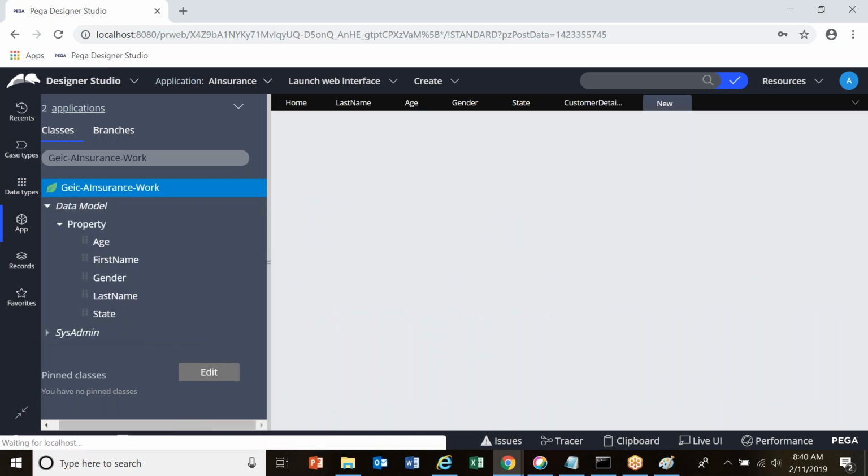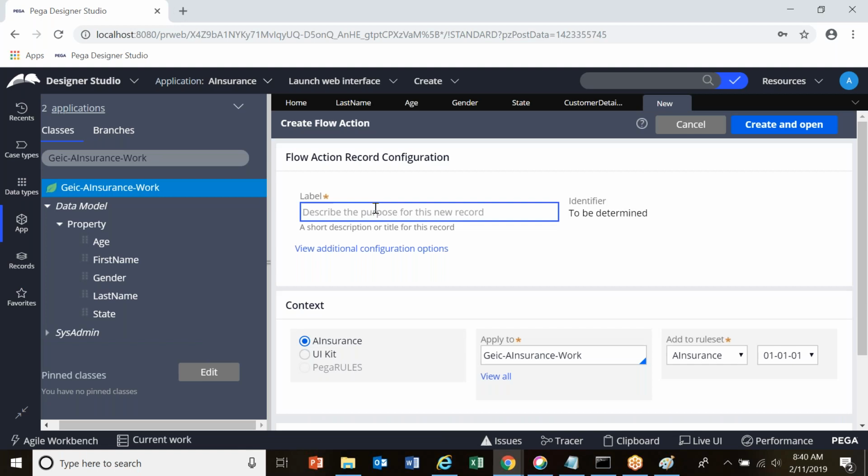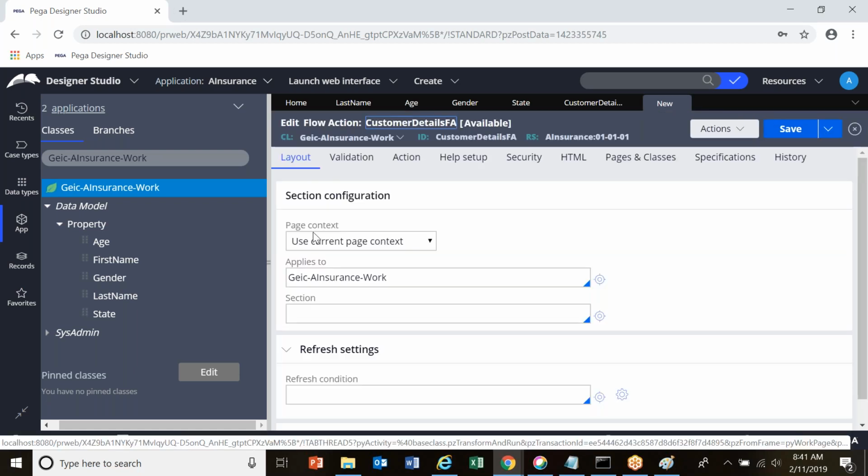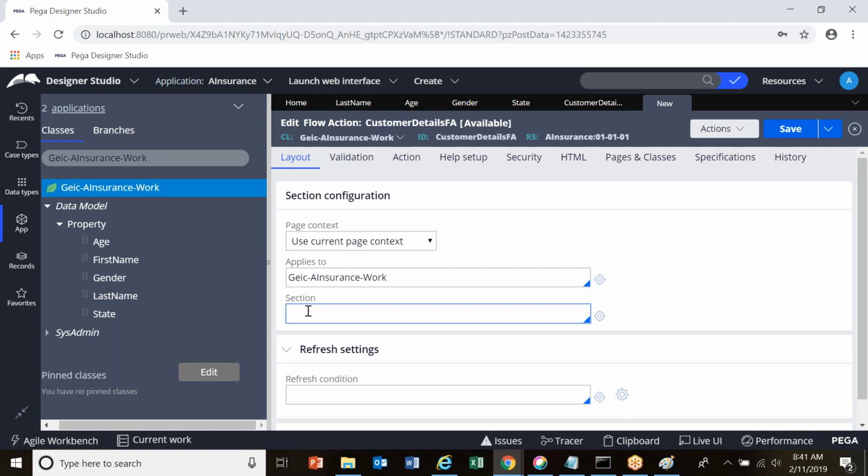Click on this flow action. Customer details FA. FA is nothing but flow action. Click on create and open. So this is your flow action rule. See here, there is a placeholder called section rule. On this section rule, click on the down arrow. Once you click on the down arrow, it will show you all the section rules which are there in this class.